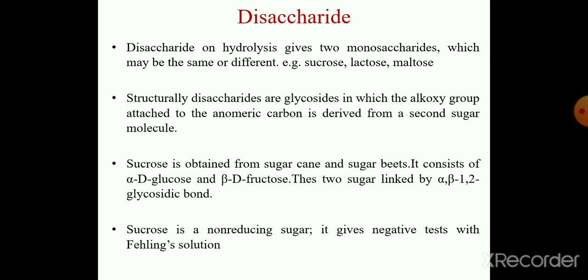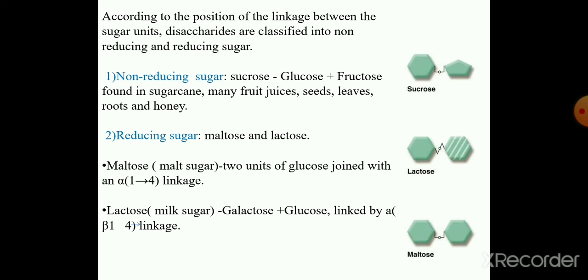Structurally, disaccharides are glycosides in which the alkoxy group attached to the anomeric carbon is derived from a second sugar molecule. Sucrose is obtained from sugarcane and sugar beet. It consists of alpha-D-glucose and beta-D-fructose. These two sugars are linked by an alpha-beta 1,2 glycosidic bond. Sucrose is a non-reducing sugar. It gives a negative test with Fehling's solution.